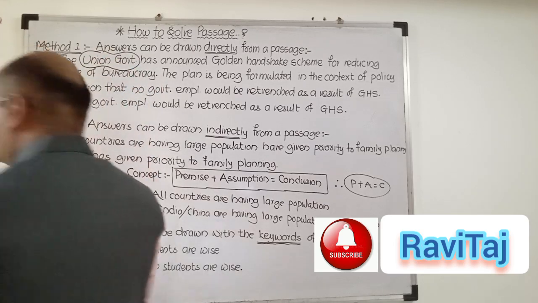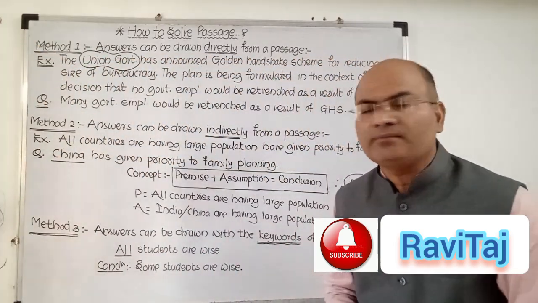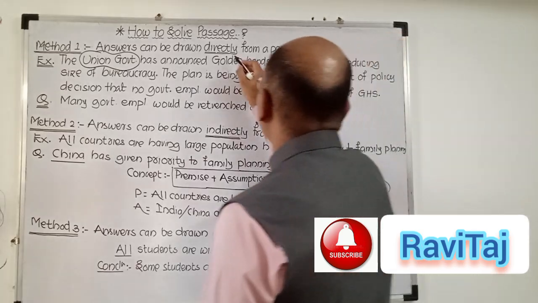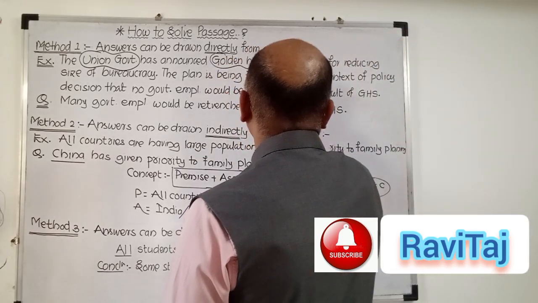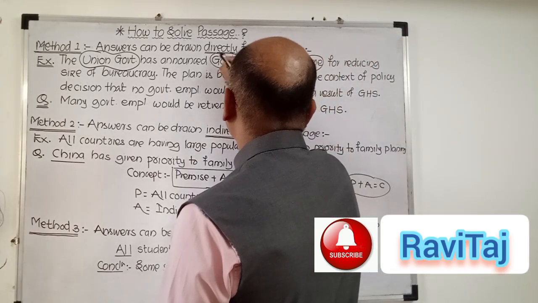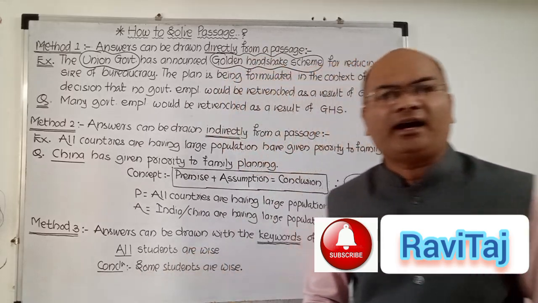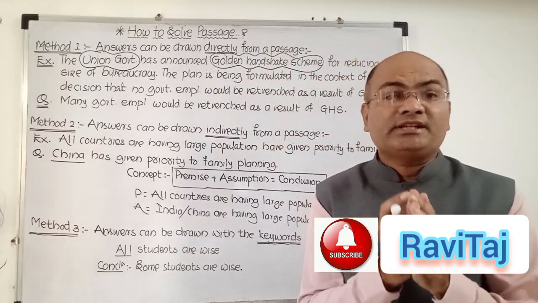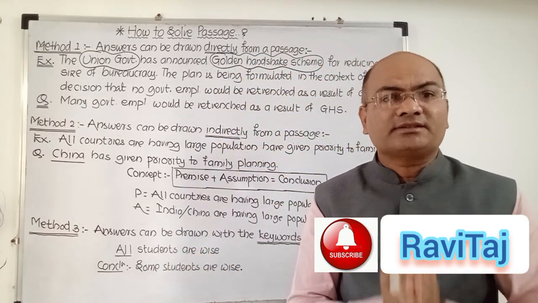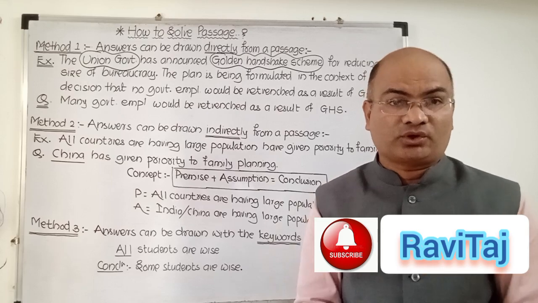Suppose I ask you what is the name of the scheme, our answer must be golden handshake scheme. And suppose third question, if I ask you, my dear friends, what is the purpose of the scheme, then our answer must be reduction of size of bureaucracy.